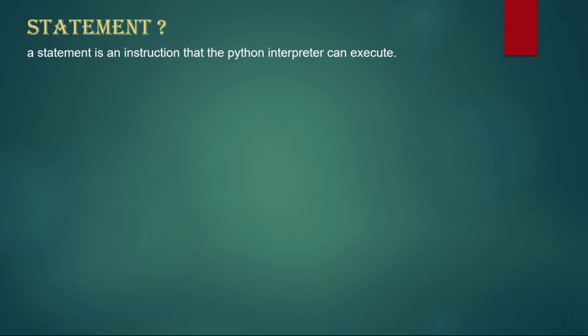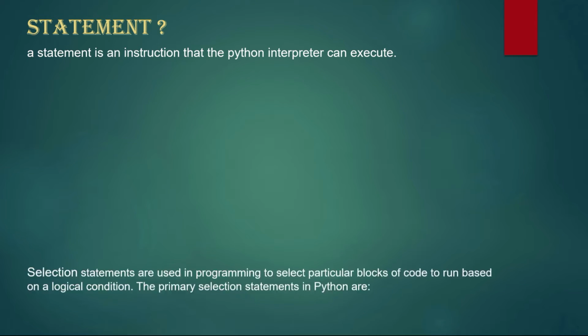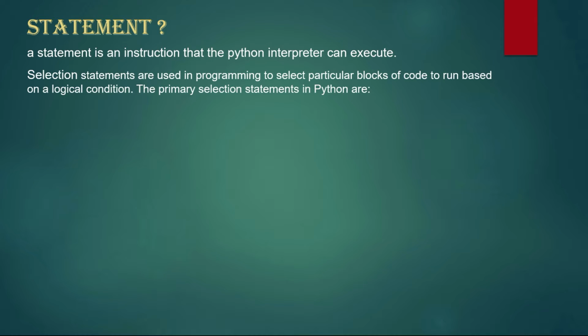That means we have to give some conditions or statements or values to the Python interpreter. If the condition is followed, then it will execute the statement. Selection statements are used in programming to select a particular block of code to run based on a logic condition. In Python, the statements are if, else, and elif.